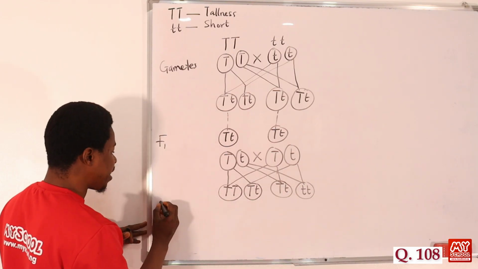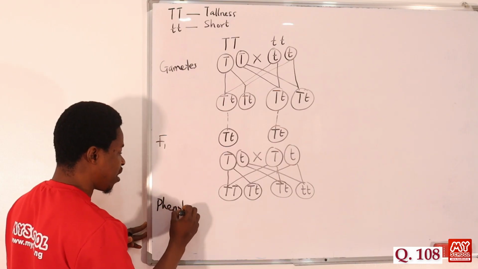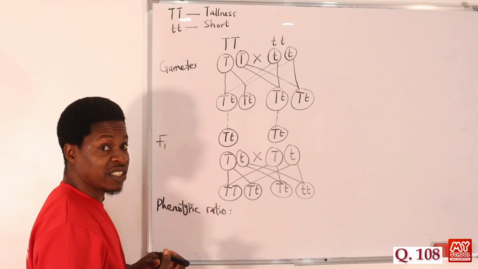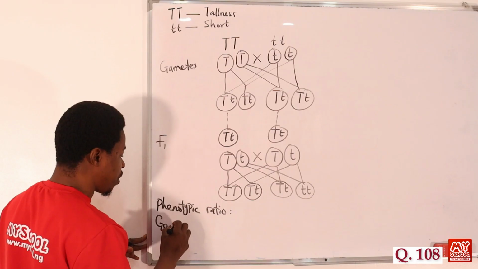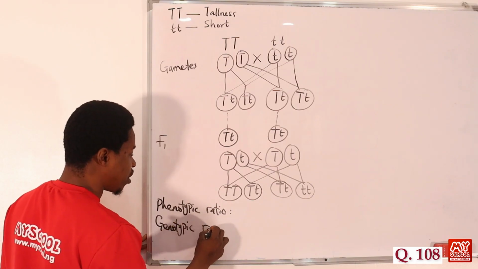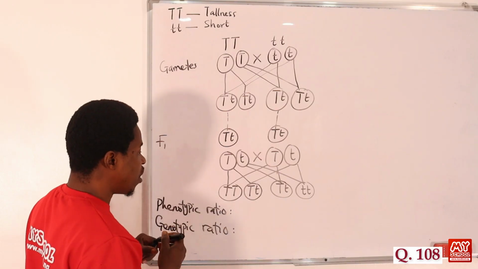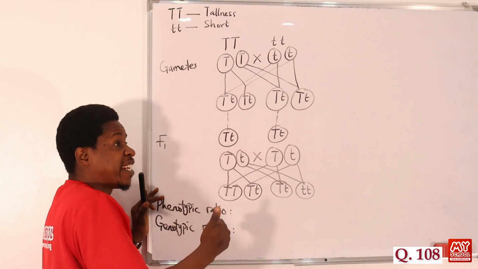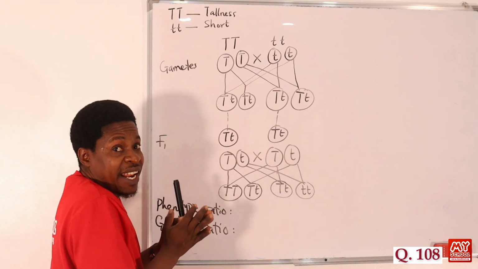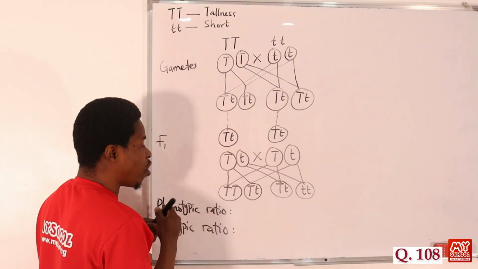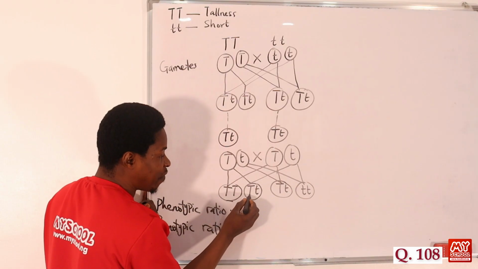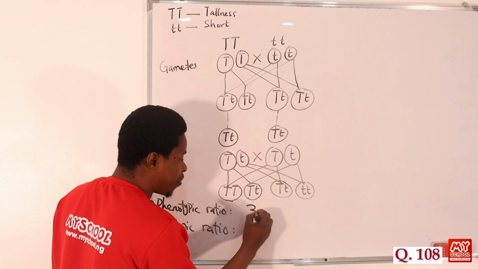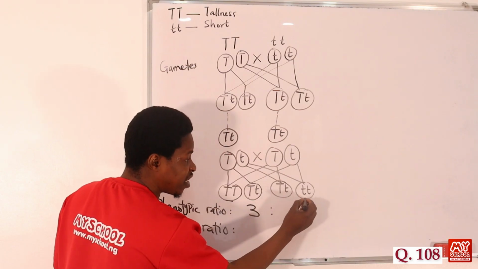So if we're talking about phenotypic ratio, though they didn't ask us that, let us put the two into consideration, in case the question changes some other time. The genotypic ratio is looking at what is expressed, whether it is dominant, homozygous or heterozygous, all the traits for tallness. For this point, this is one tallness because we have capital T here, capital T and capital T here. So we have 1, 2, 3. So we have about 3 of them. So this is ratio 3:1 because it's just this one that is short.